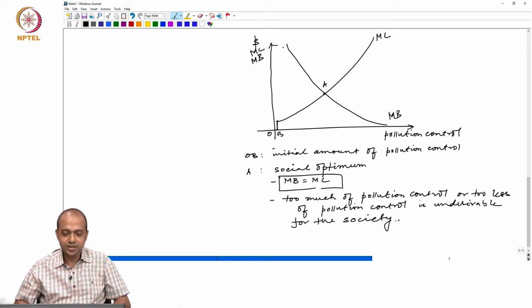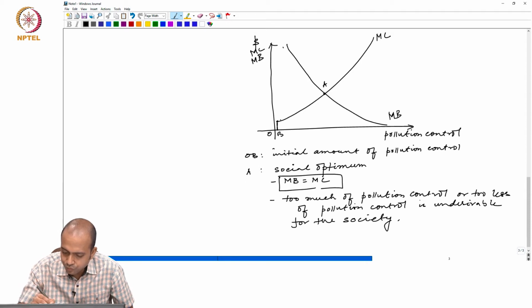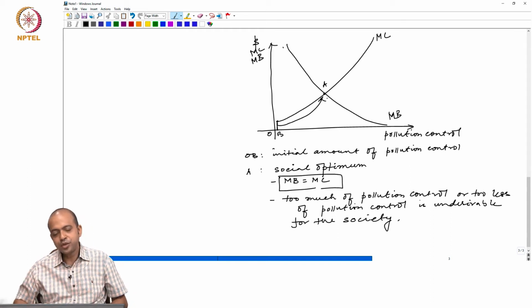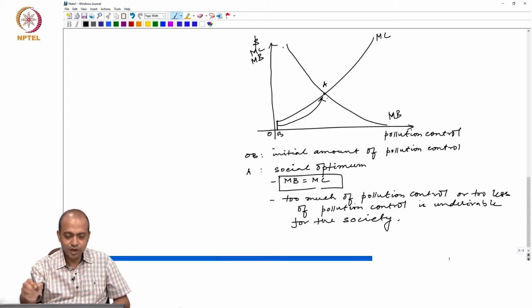Now the question is how to move from point B to point A. That means what type of incentive to design so that the firm can move from point B to point A. That is the question. Okay?